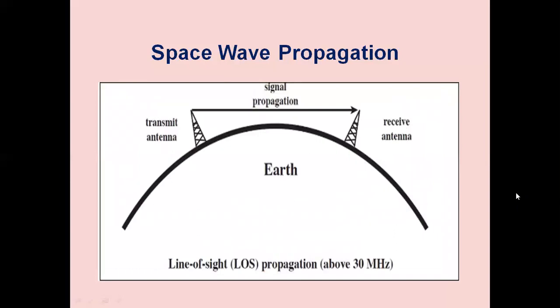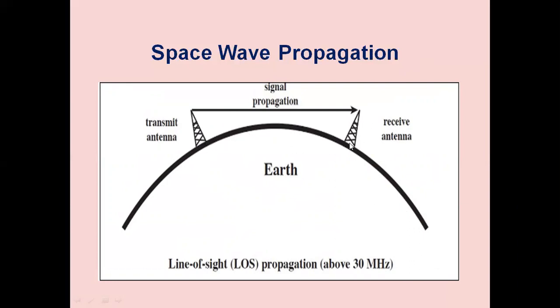This is another diagram showing the line of sight propagation above 30 megahertz. We have a transmitting antenna. The curvature of the earth is included because the space wave is propagating to large distances by making use of repeaters in between the route. So we have a transmitting station, receiving station.